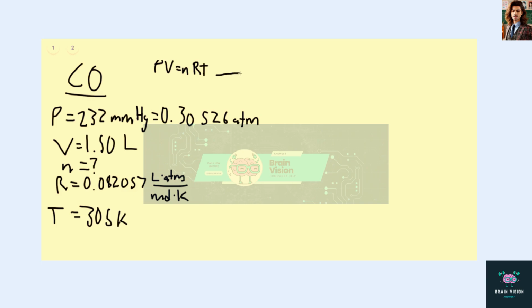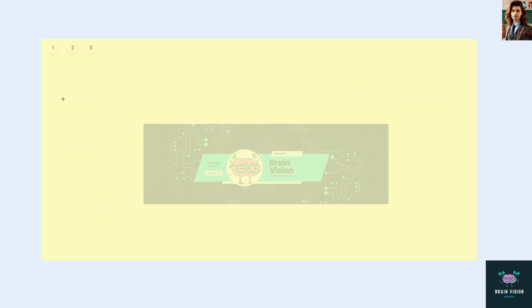We can rearrange this equation to solve for n: n equals PV over RT. When we plug in these numbers, we get our number of moles to be 0.0183 moles of CO. Now we want to do the same thing for hydrogen gas, H2.